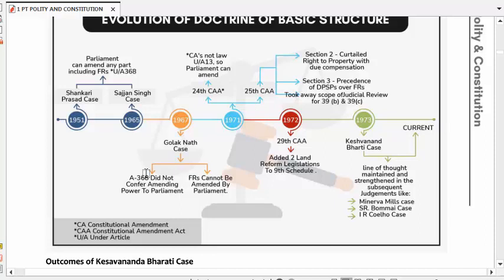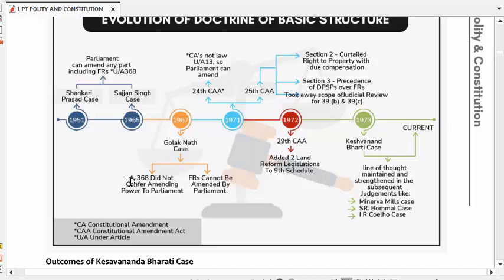Article 13 tells that any amendment or law which violates fundamental rights will be null and void. And what is Article 368? Article 368 tells that Parliament can amend, repeal or exempt any part of the Constitution.